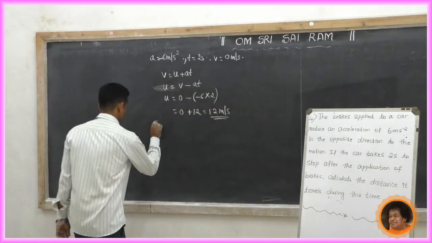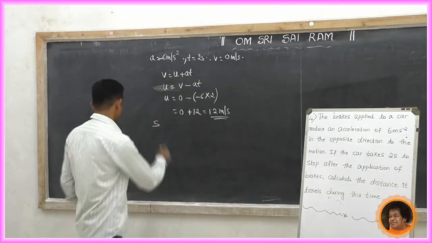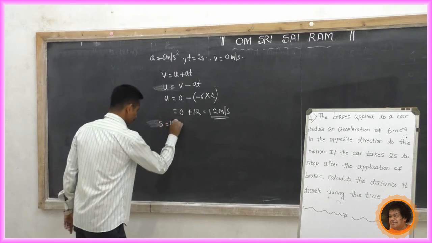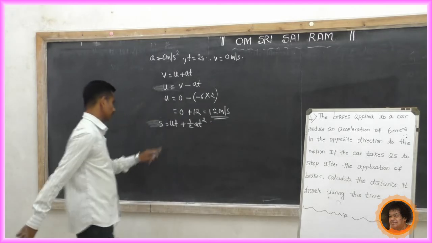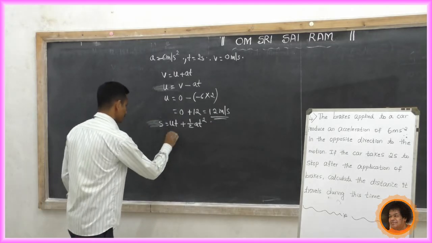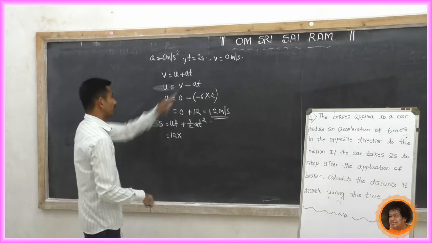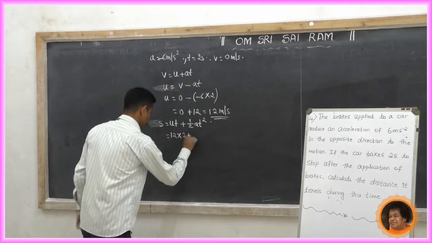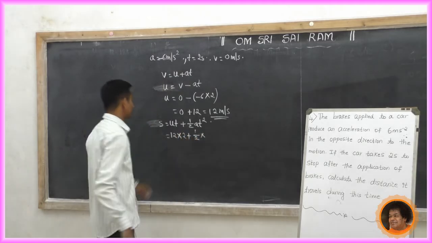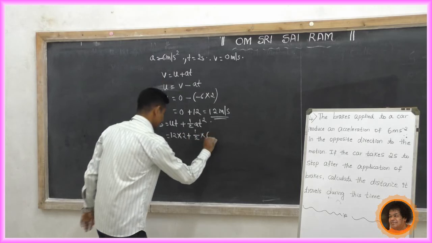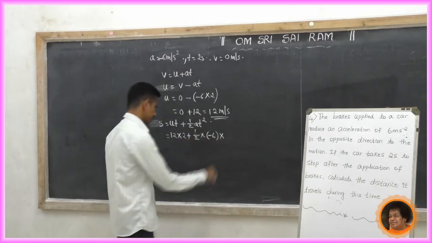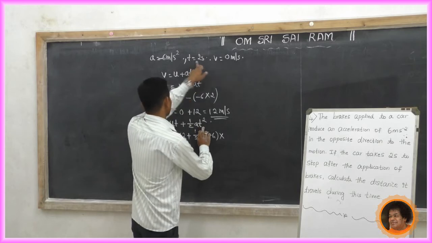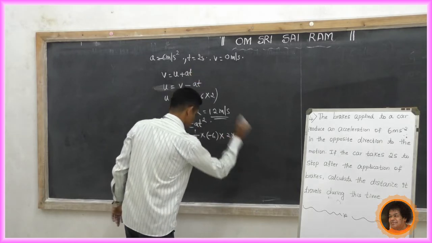Now find the distance S. S equal to ut plus half at square. Substitute the values. u is 12 into t equal to 2, plus half into a. a is minus 6, into t square, which is 2 into 2.